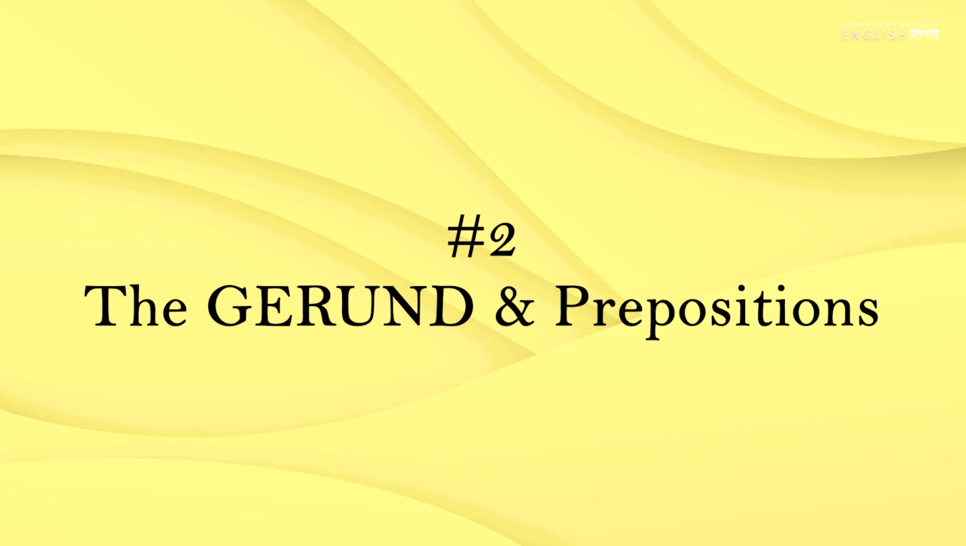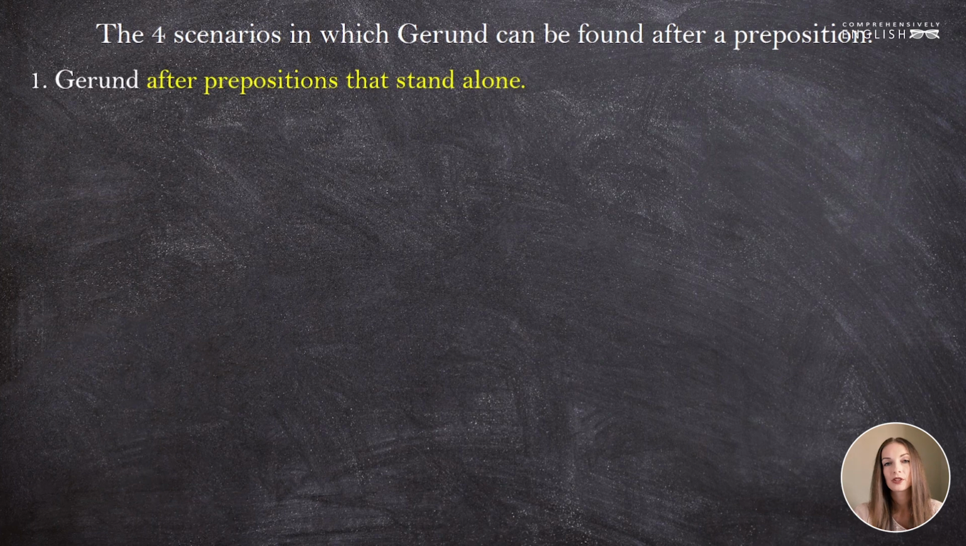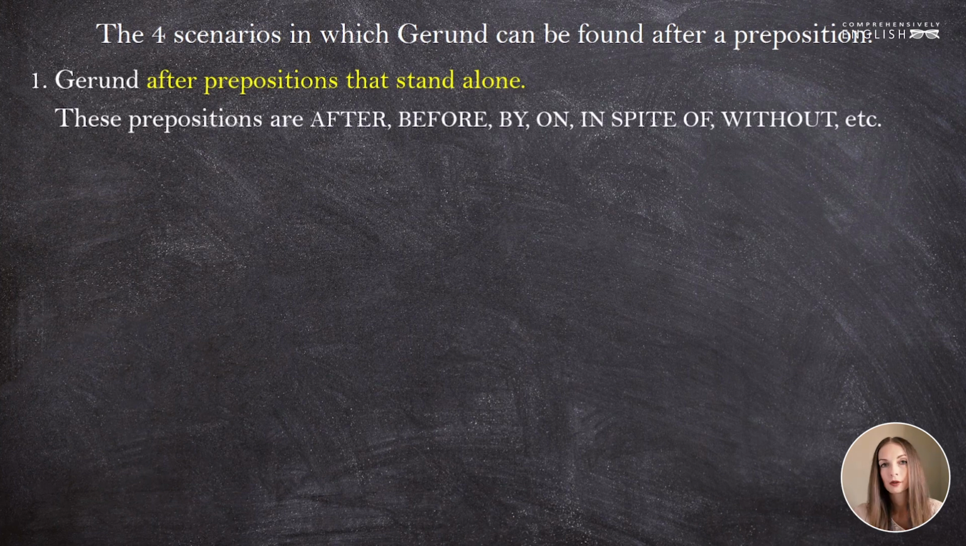The second group, gerund and prepositions. So I once again want to stress that the gerund and not the infinitive is used after prepositions. We can have the gerund after a preposition in various scenarios, basically in 4 different scenarios. First and foremost, it's when there is a preposition that stands alone and the gerund is used after it. Such prepositions are after, before, by, on, in spite of, without, etc.